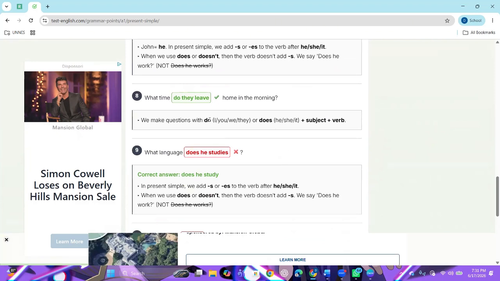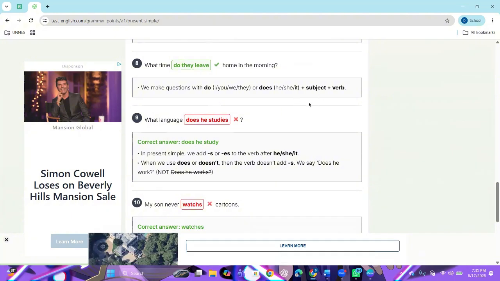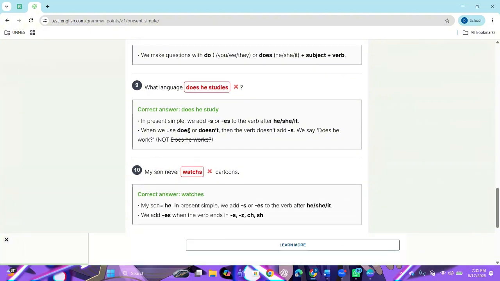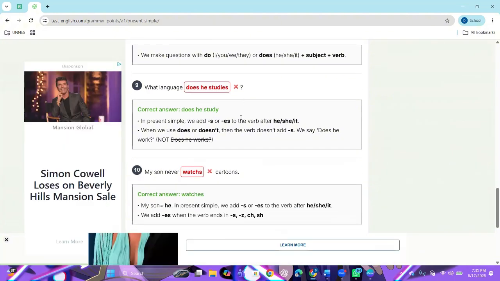Correct. Number 8, you are correct. We make a question with do, they, and does. Yes, correct. And number 9 is incorrect because when we use does or doesn't, the verb doesn't add s.